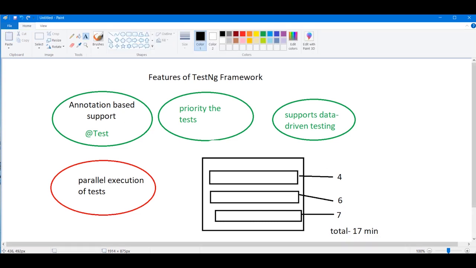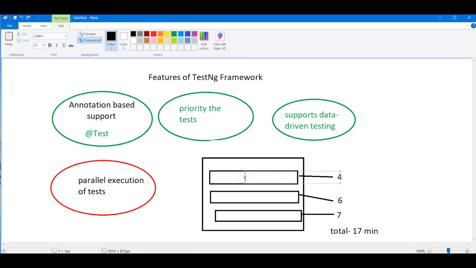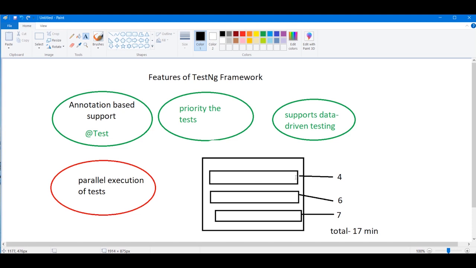But guys, parallel execution says that at a particular moment of time you can perform all of these. Let us suppose it will take 4 minutes, and it will do the rest of the things as well.